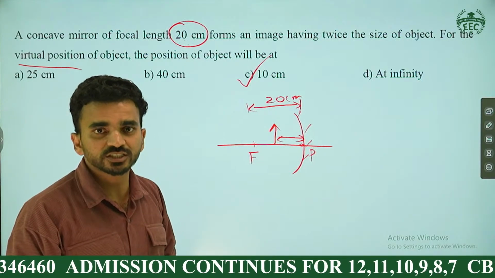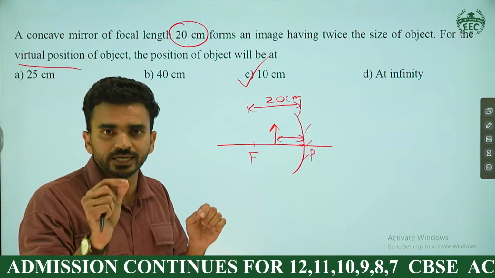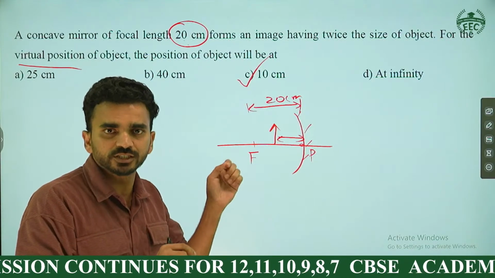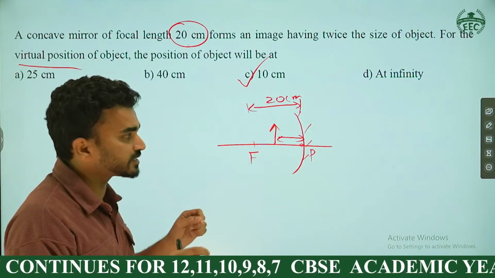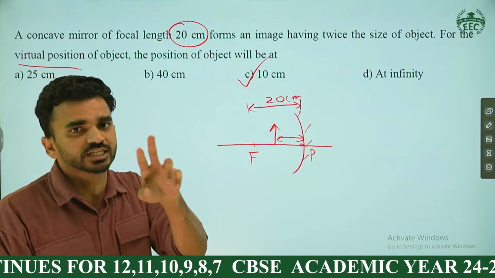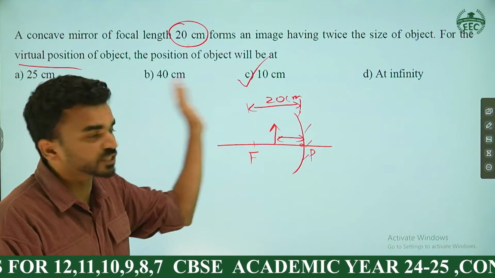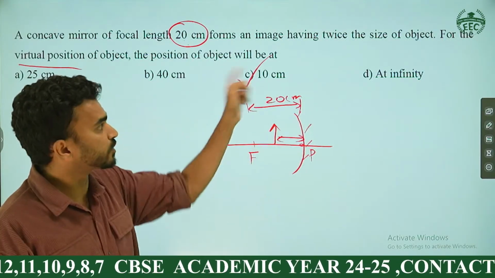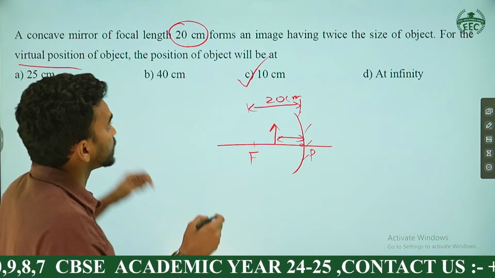Got it? We get very little time to solve these questions, so this is the right approach. I will give you a hint: if this comes as a 2 mark numerical question and the options are not there, how do we solve it? How can we get 10 centimeter? I will tell you that idea too.